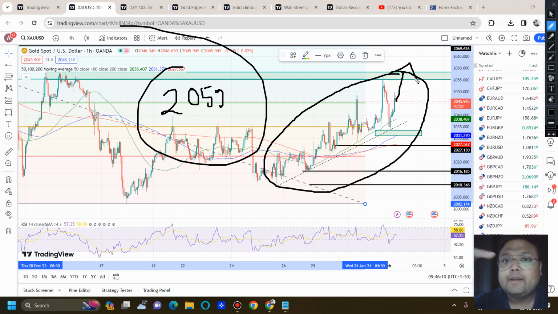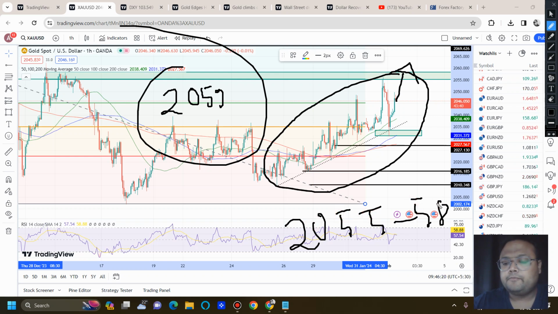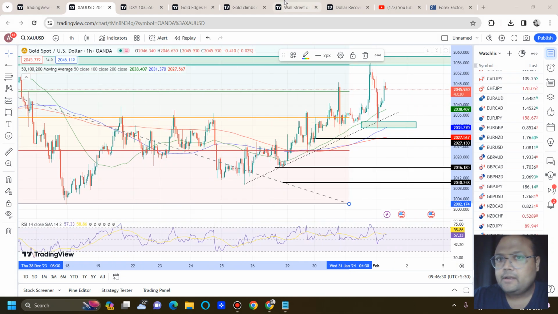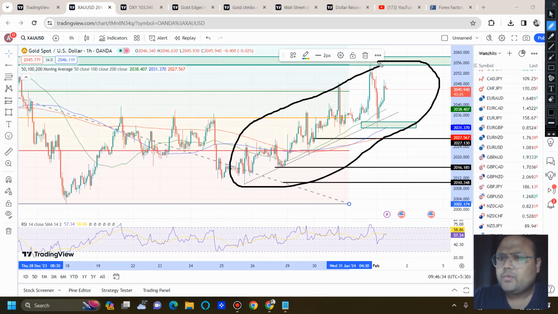So see, one level, but if the market breaks it, you can look for a buy above it. One level, if the market fails, then the market will reverse from there, and if you want, you can also look for a sell around yesterday's level of 2055 to 58. If you're confused, let me repeat again. If we look at the hourly time frame here, we can see the market is going up. Try to learn, my dear friends.